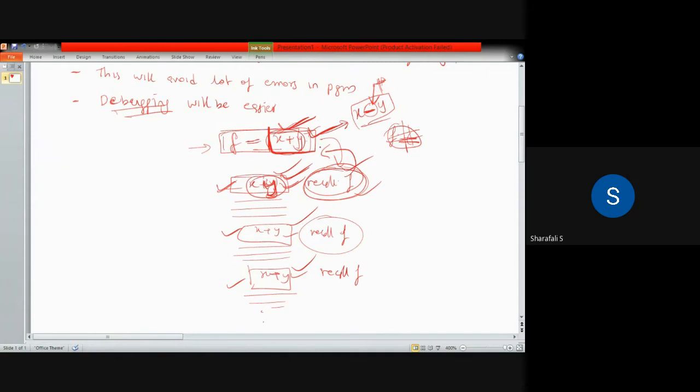If you are writing that particular instruction once and recalling that function at whatever lines you need that instruction, then that will be much easier and much more error free. Also debugging will be easy because you just have to find out what the expression corresponding to this function is, and once you replace that error in this function, then automatically all the errors in these lines will be replaced.